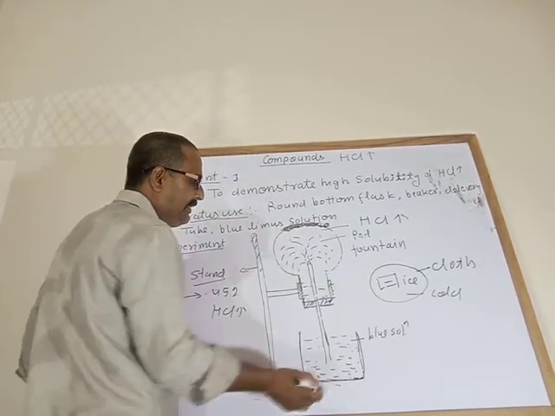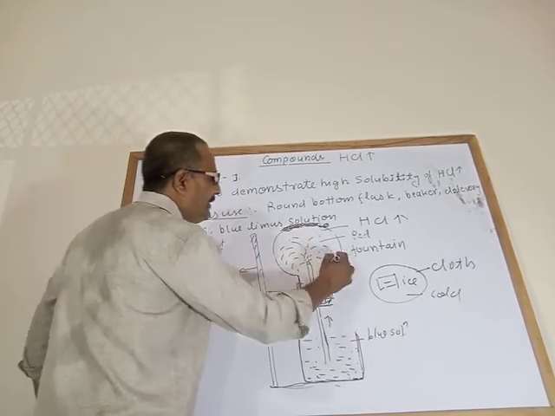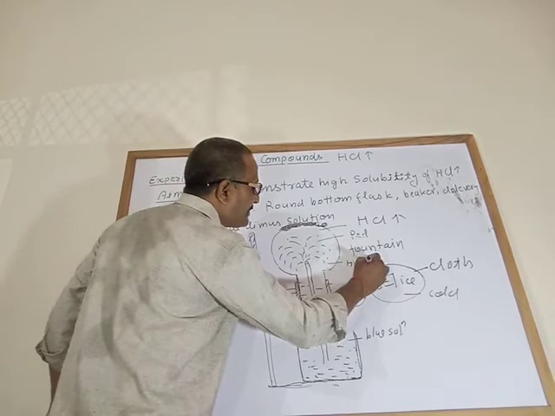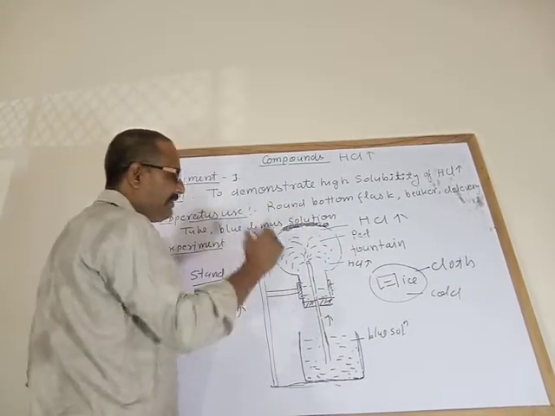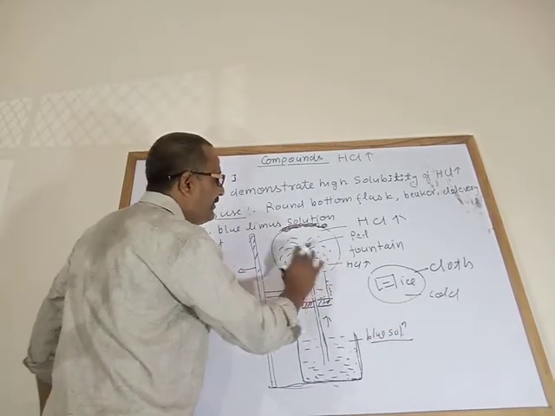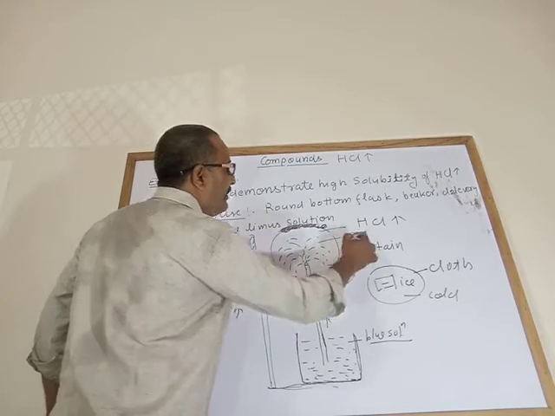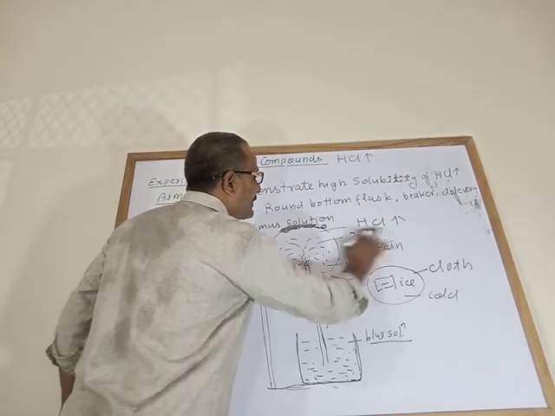What happens then? This blue solution is sucked in by the hydrogen chloride gas creating a vacuum, and when this blue solution comes in there, it changes into the red color.